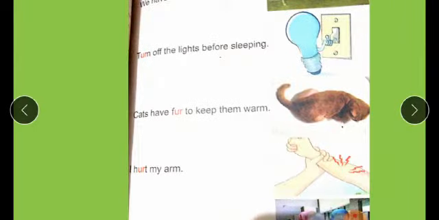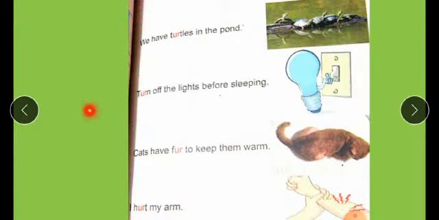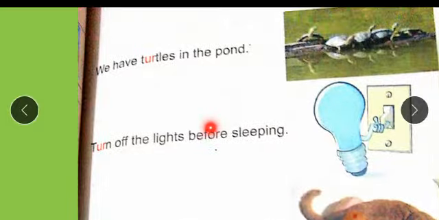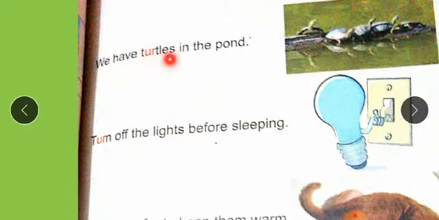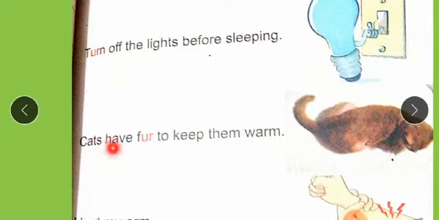Students, open your book on page 51. Let's read some sentences in which we get words having these sounds. We have turtles in the pond. Turn off the lights before sleeping. Cats have fur to keep them warm.